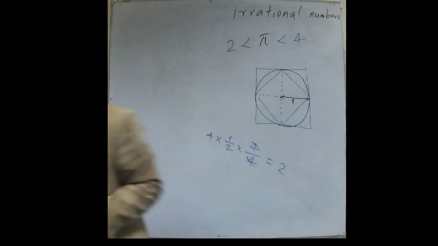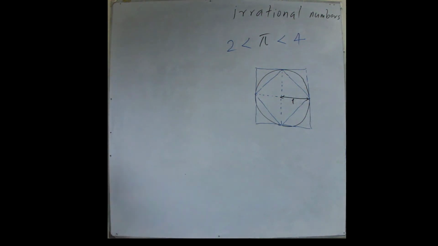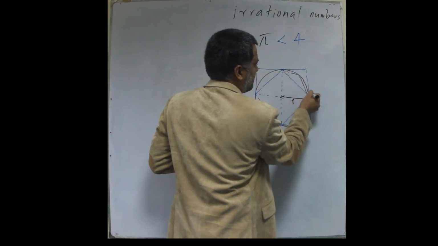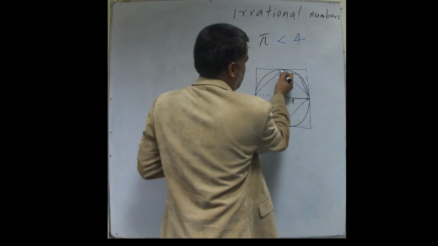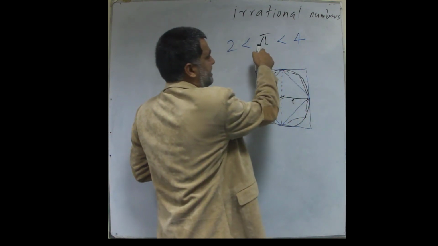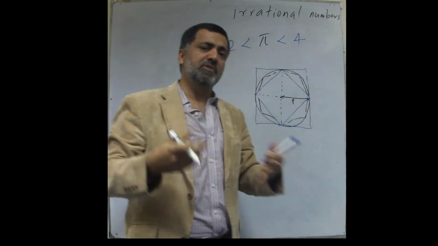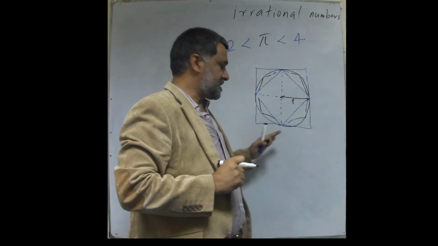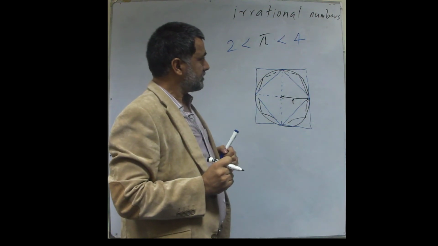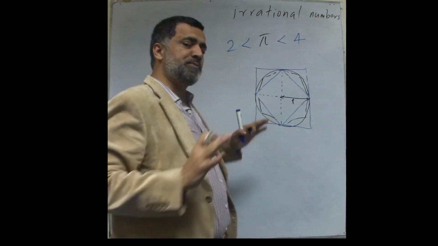Now I can move on, I can make this finer and finer, and improve this, and pi will be between numbers that are much more refined, and this process can go on and on and on. I can make this approximation better and better. Now there are two possibilities.